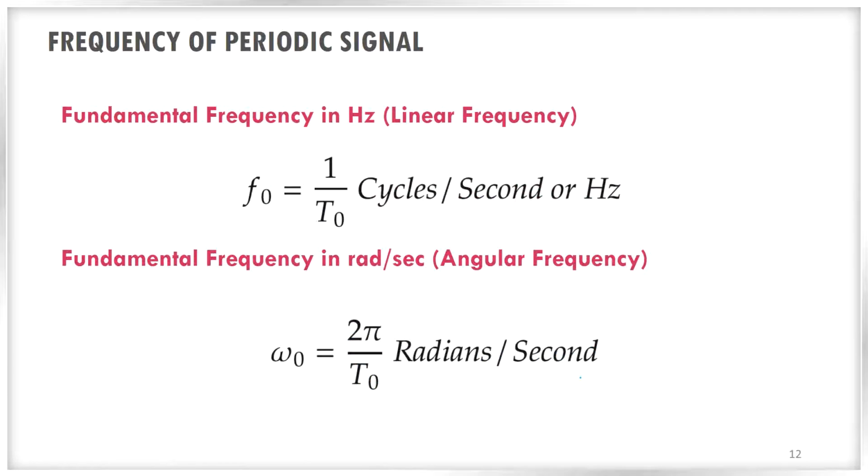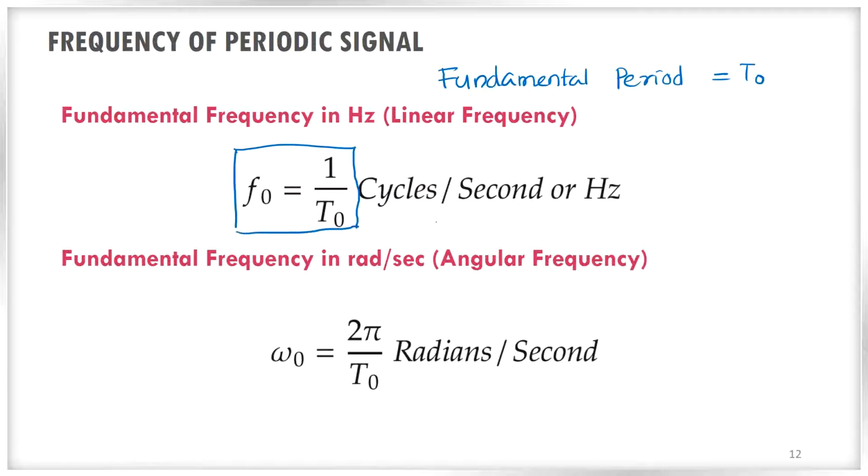Now, what is the fundamental frequency of this particular signal? We know that the fundamental period is given as t0. So in school we have studied that the frequency is the reciprocal of the time period. So we can say that the fundamental frequency is given as 1 by t0 cycles per second.